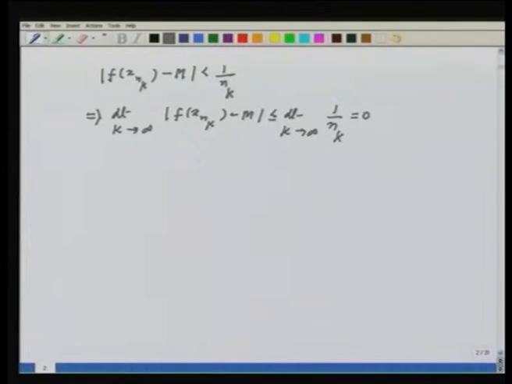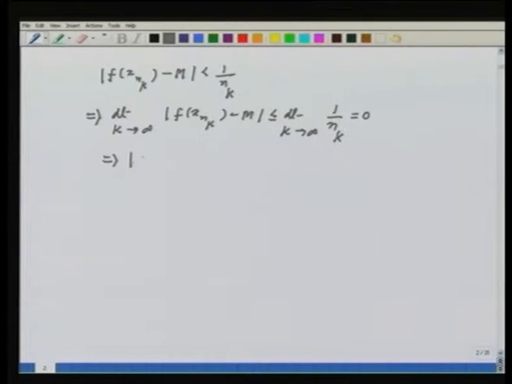So, I put 0 here. But now, if I use the fact that modulus is a continuous function and f itself is a continuous function, it then implies that mod of limit k going to infinity f of xnk minus m is equal to 0.